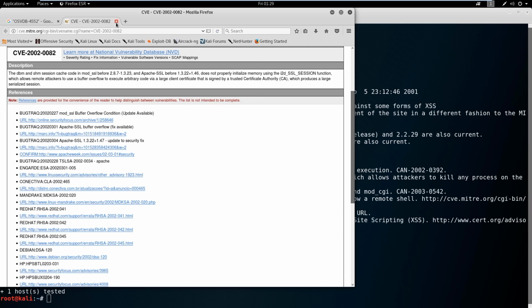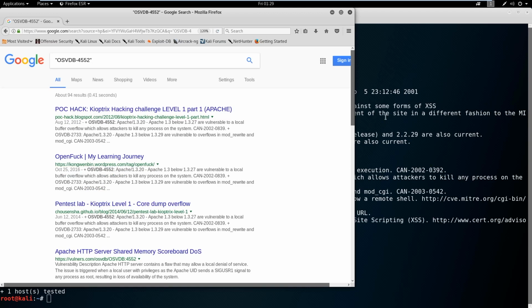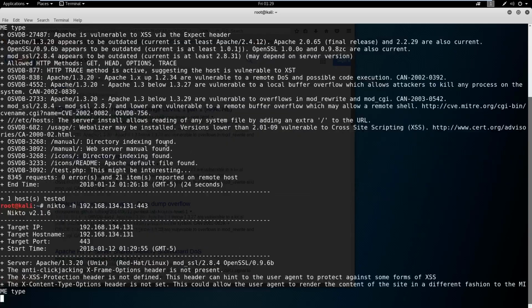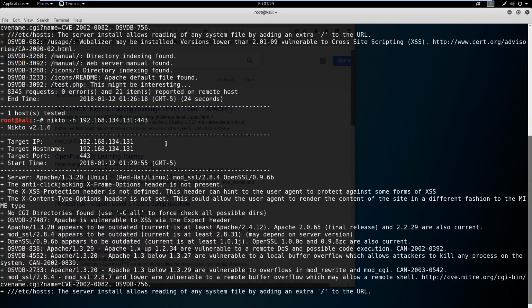I can tell you that there's nothing vulnerable with the HTTP. It's just something I wanted to show you. But the other scan I wanted to go through real quick is the other version of Nikto. If we do an -h here and type in the IP address, if we wanted to search for HTTPS, all we have to do is change the port number. This is beneficial too because you might find HTTP sites hidden on different, very odd ports. So make sure you look carefully at your scans and make sure you go to every web page. You could run a scan just like that, and that's really it.